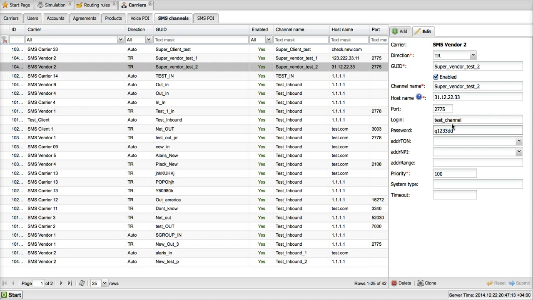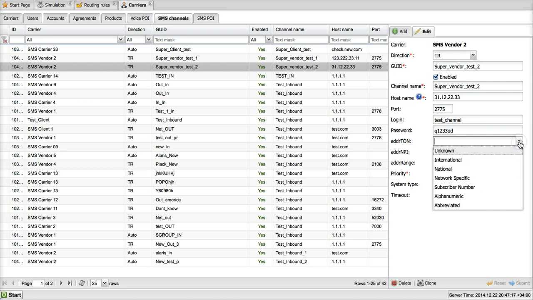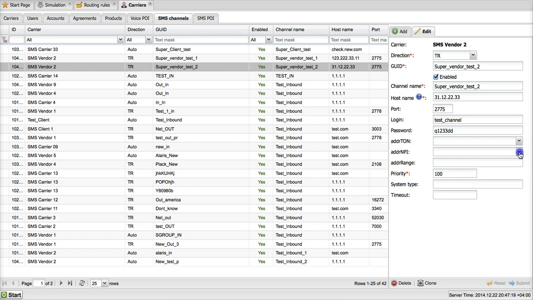The rest of parameters, for example, the type of number, the numbering plan ID, the address range, etc., are optional SMPP parameters, and you do not have to specify them every time you create a bind, except for some special cases when it's needed so by your partners.